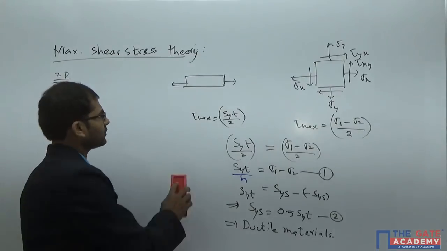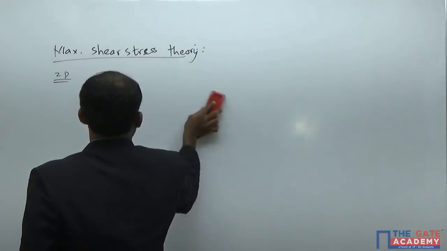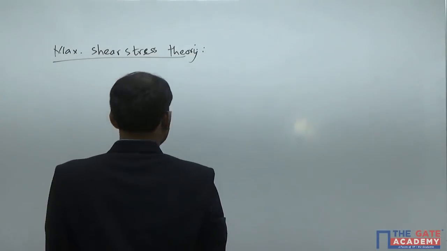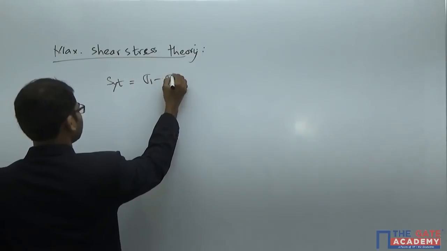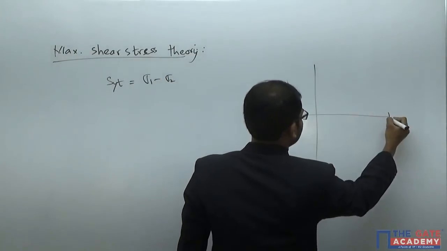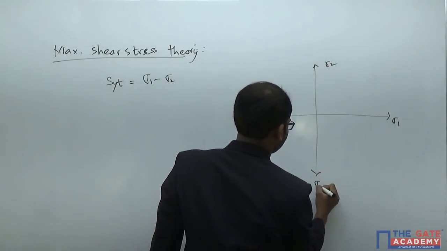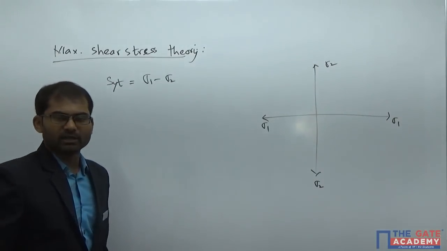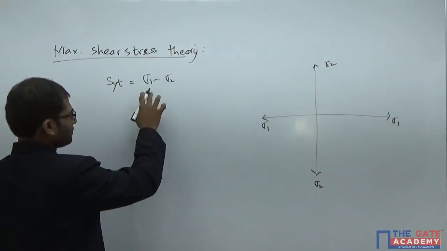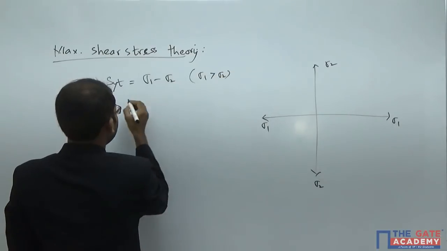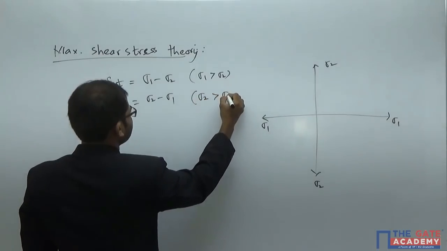Now if you are going with the region of safety, to draw the region of safety we need equation number 1, SYT is equal to sigma 1 minus sigma 2. Anyways, we are drawing the graph between only sigma 1 and sigma 2. We are not concerned with sigma 3. So SYT is equal to sigma 1 minus sigma 2 if sigma 1 is greater than sigma 2, and SYT is equal to sigma 2 minus sigma 1 if sigma 2 is greater than sigma 1.